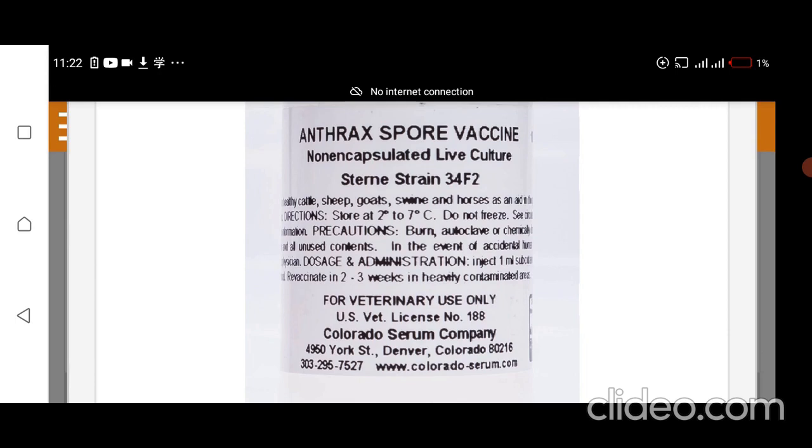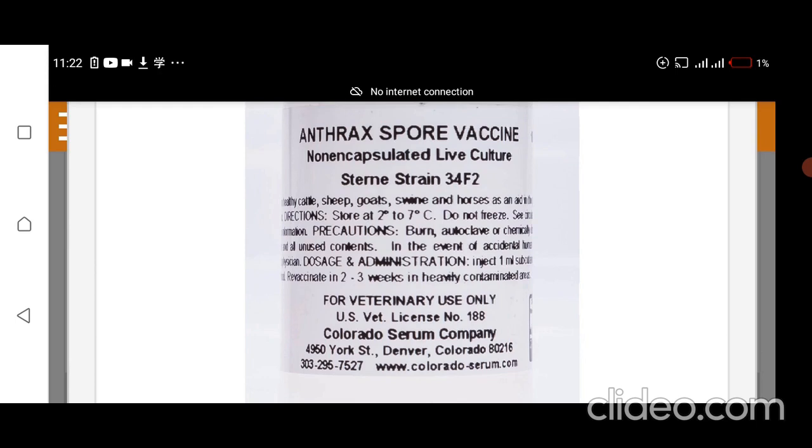The animals that can be vaccinated are healthy cattle, sheep, goat, swine, and horses. As for direction, all vaccines should be stored at 2 to 7 degrees centigrade, and they should not be frozen. As for precautions, they should not be subjected to heat, autoclave, or chemicals, etc.